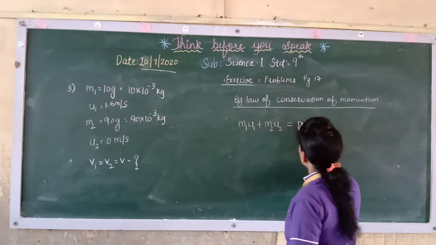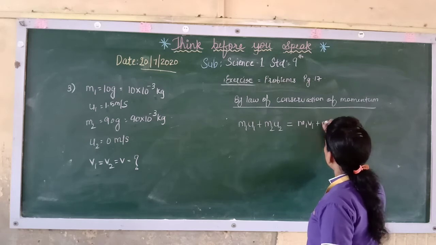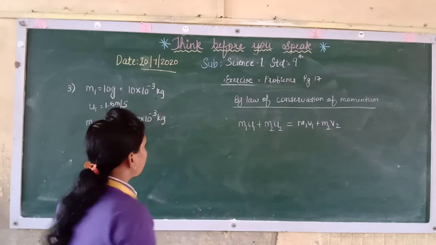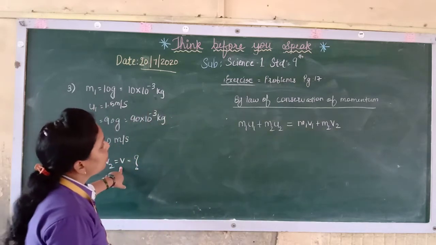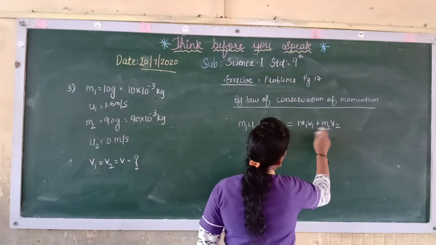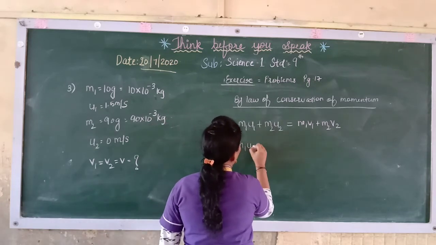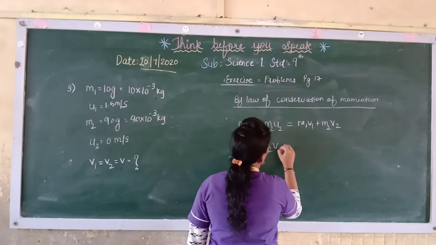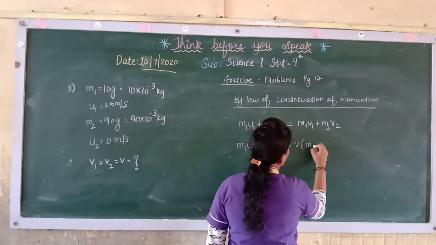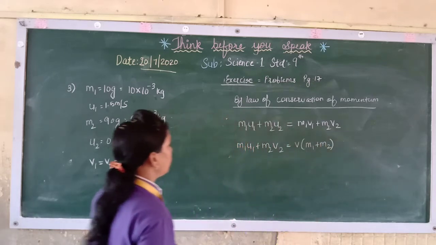Therefore m1 u1 plus m2 u2 is equal to m1 v1 plus m2 v2. Now we want to find v. If you remember, here there is nothing as v1 and v2, so here it is v only. So on the right side, this is v only, so we can take it common and you get m1 plus m2.